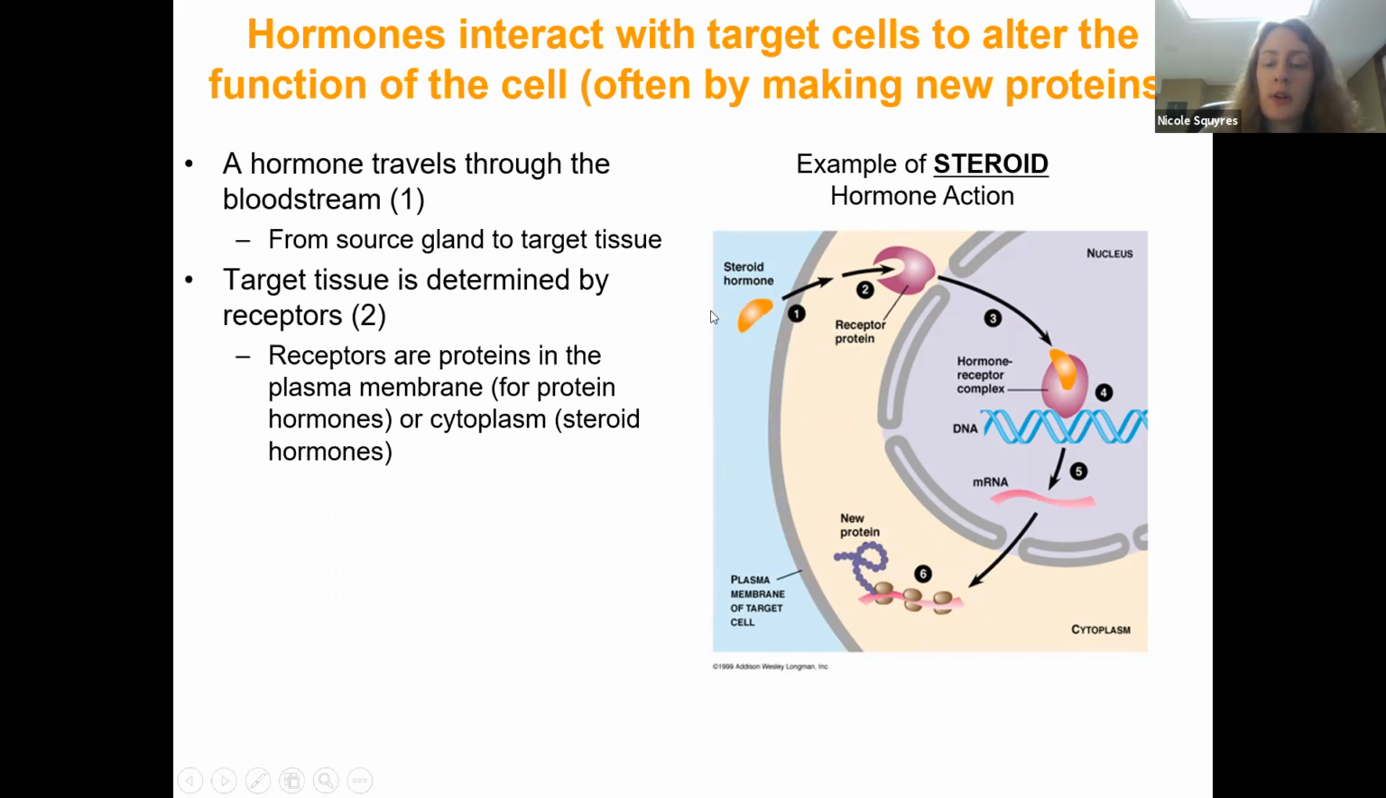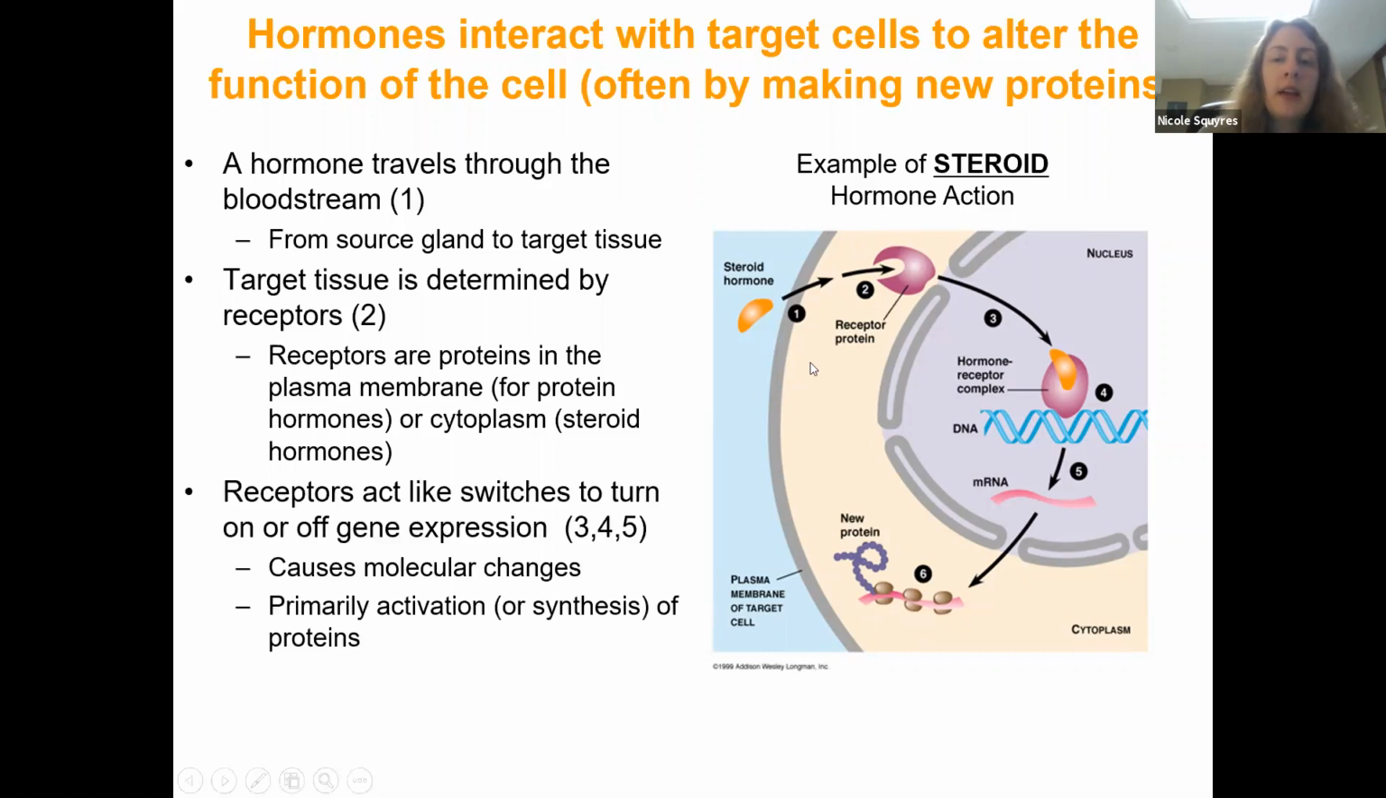Remember that steroids are lipids, and lipids can pass right through the plasma membrane. So in that case, it's just going to go right through the membrane, which we see here, and then it's going to bind to a receptor protein somewhere in the cytoplasm of the cell. These receptors basically act like switches to turn on or off gene expression. That means they're going to have an effect on what's going on in the nucleus of the cell, which is ultimately resulting in the production of proteins.